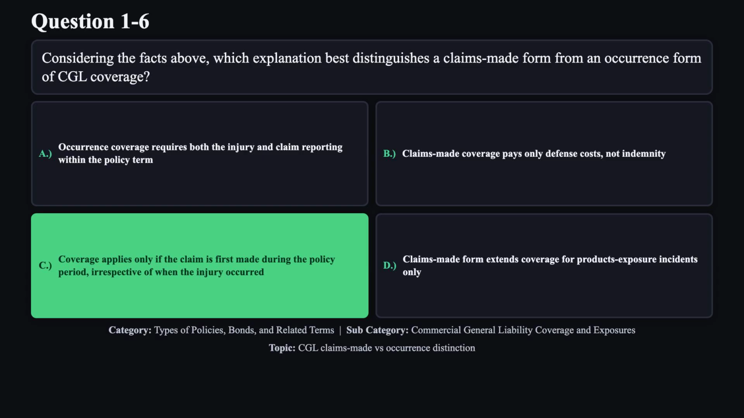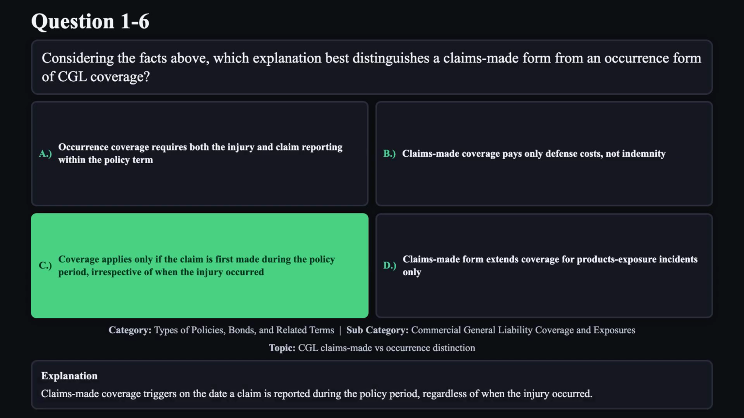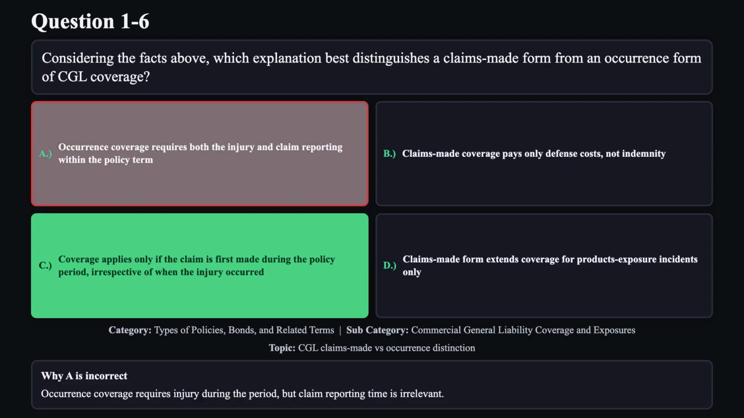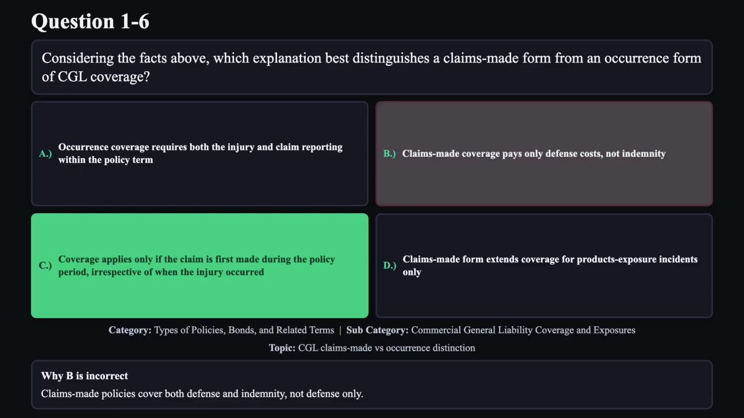The correct answer is C. Claims-made coverage triggers on the date a claim is reported during the policy period, regardless of when the injury occurred. Reason A is not correct. Occurrence coverage requires injury during the period, but claim reporting time is irrelevant. Reason B is not correct.